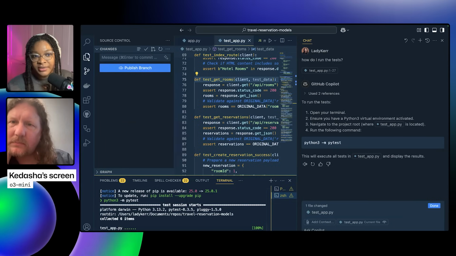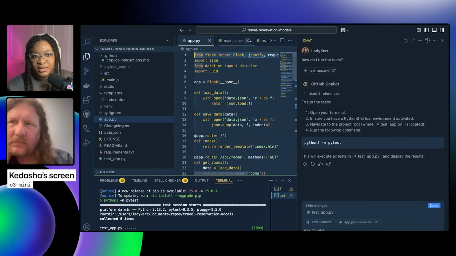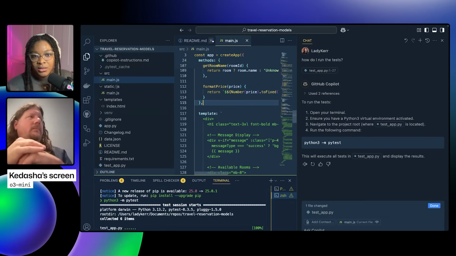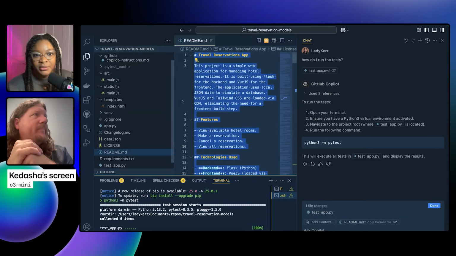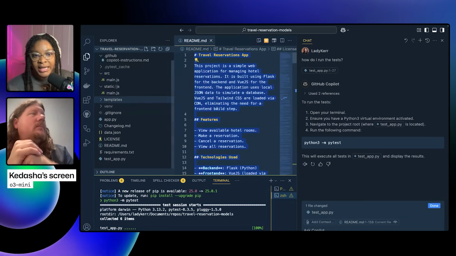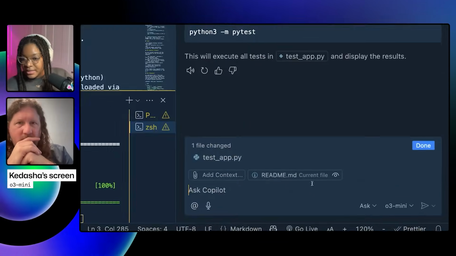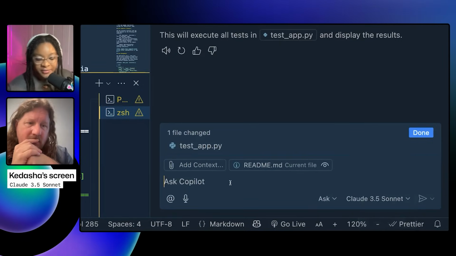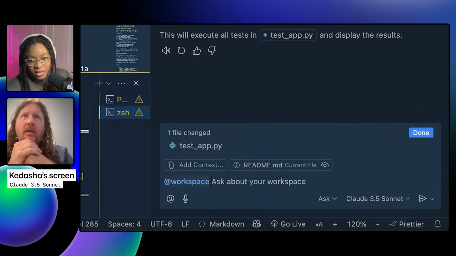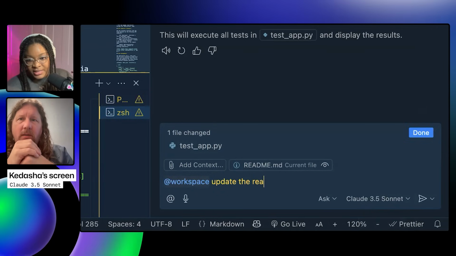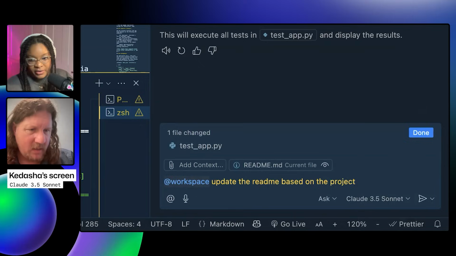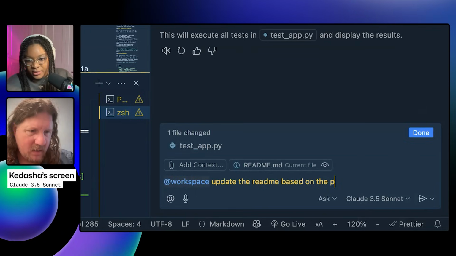What I typically do is I'm just going to close some stuff here. Typically I just have the README open and I would use @workspace in chat mode. I would use Claude 3.5 because Claude is a very good writer. And I would say, update the README based on the current project structure or something like that.